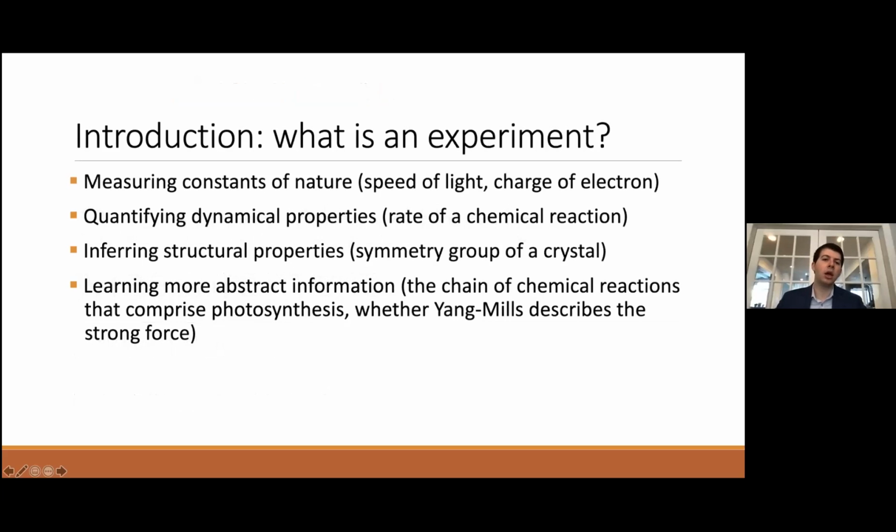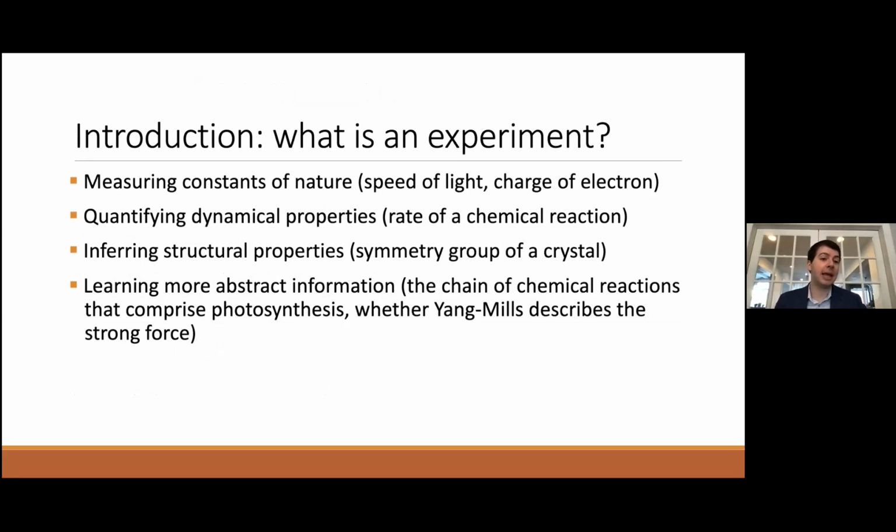So to begin, we'd like to begin by asking the question, what is an experiment? Now, there are many different protocols which fall under the umbrella of experimental physics, and they're actually extremely diverse. And it's not obvious what we mean in a precise way by an experiment.